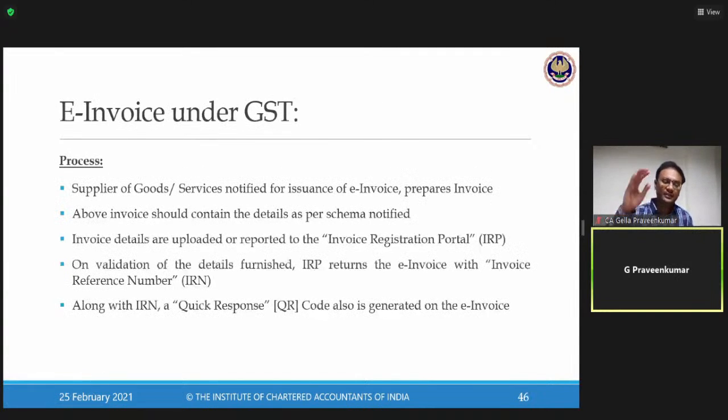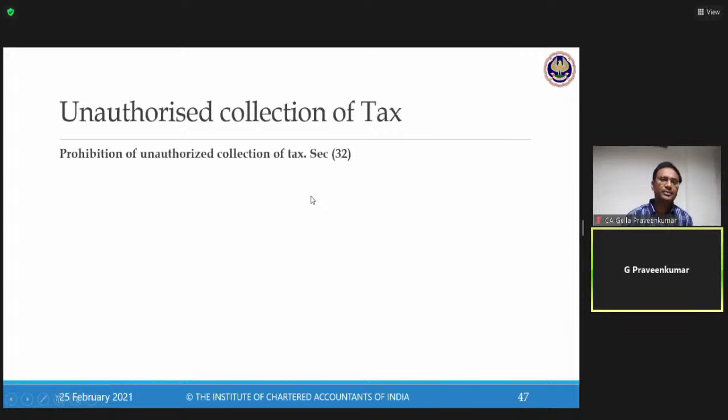Now, with this, we come to the conclusion of our e-invoice under GST law. Again and again, I repeat for the benefit of students, examination, this is a compulsory question. So please be prepared for this e-invoice. Next, moving on. There's one provision called section 32, prohibition of